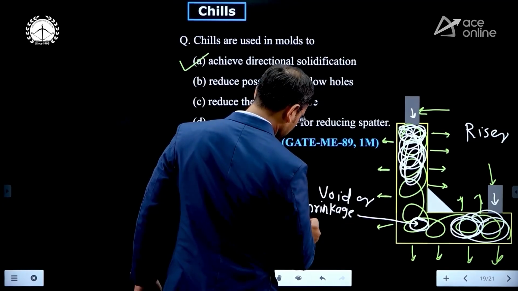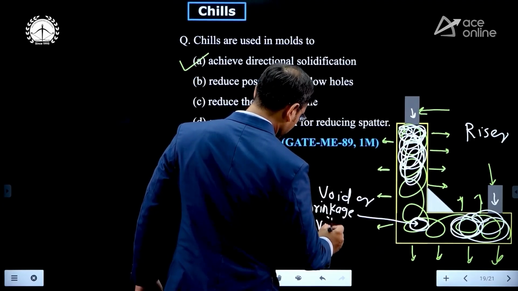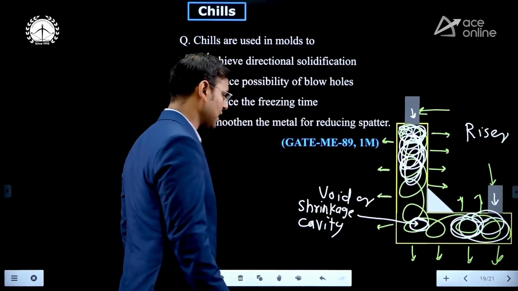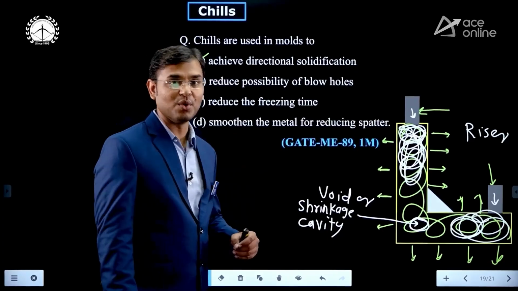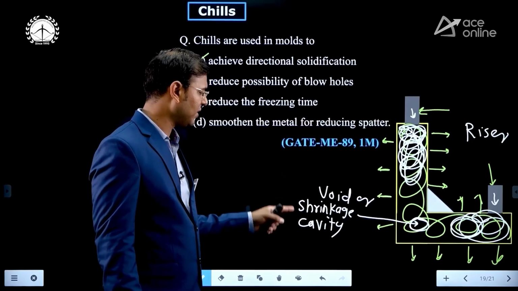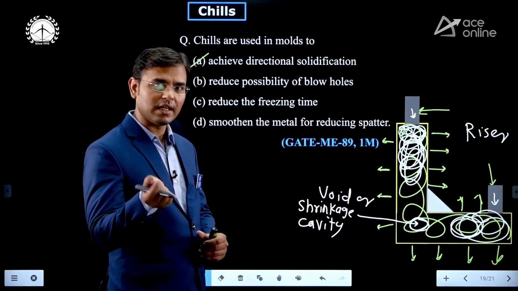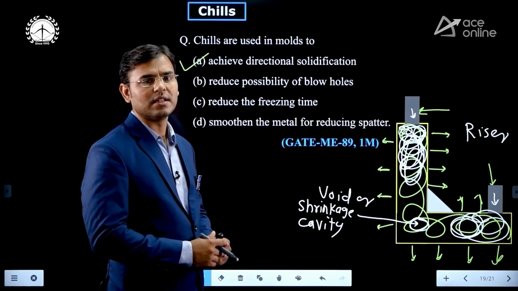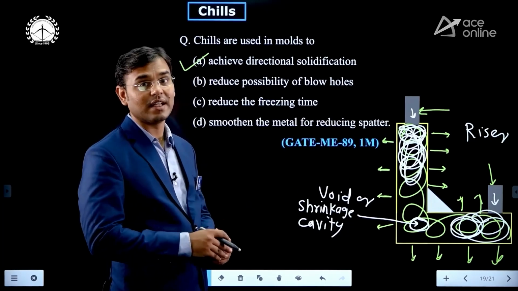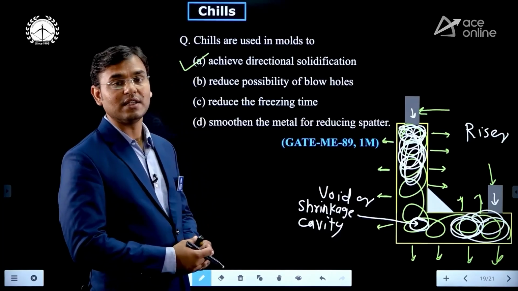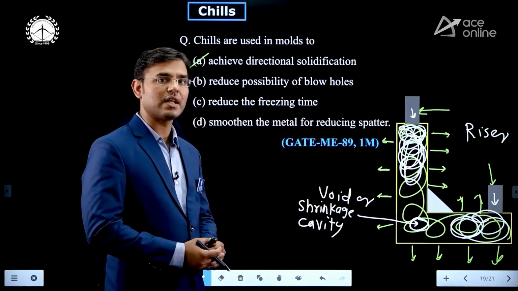Void or shrinkage cavity. Now it is not saying a blowhole. Void means empty space, or shrinkage cavity. Blowhole is something different. If air particles or air bubbles enter the molten metal, then we get the blowhole.